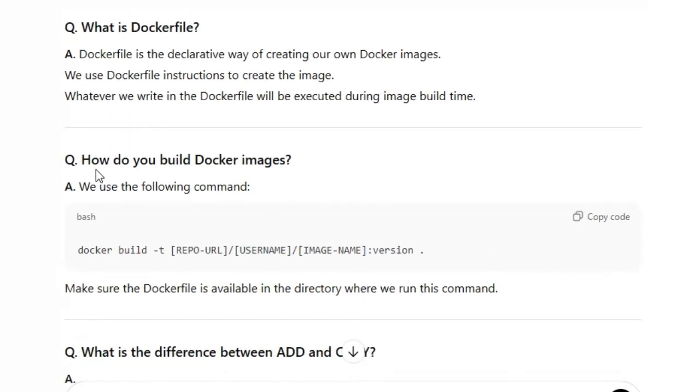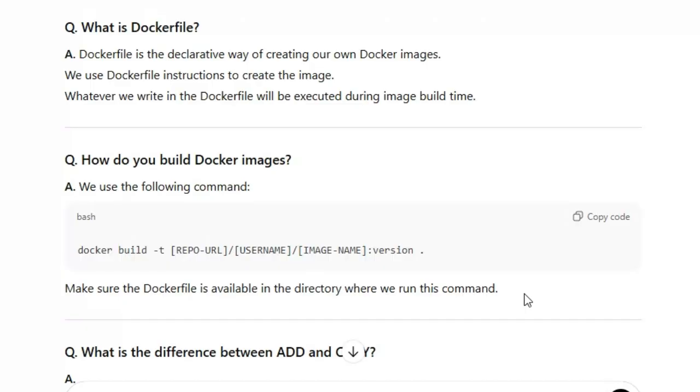How do you build Docker images? This is the main important command: docker build -t, followed by the repository URL, username, image name and version. Based on this, it will generate the image. Make sure the Dockerfile is available in the directory wherever you run this command.